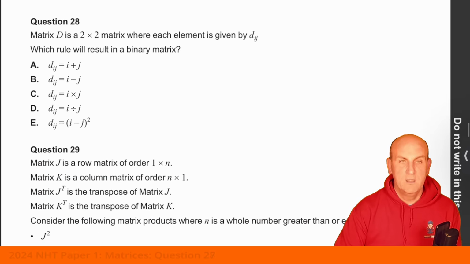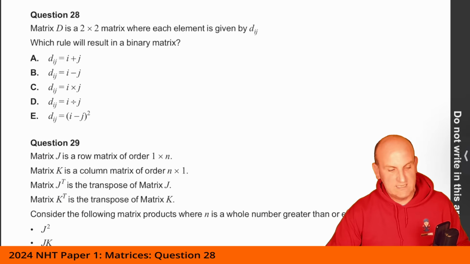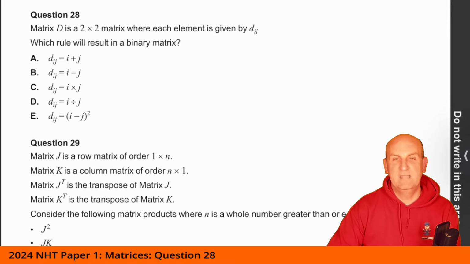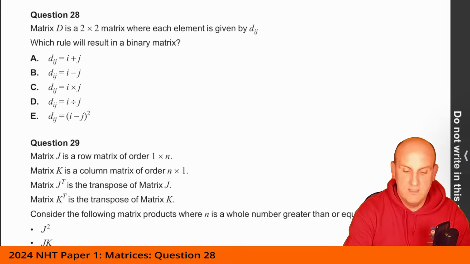Life is good. Matrix D is a 2 by 2 matrix where each element is given by Dij. Which rule will result in a binary matrix? Now, a binary matrix has just ones and zeros in it. There are lots of ways of doing this, but I tend to go to menu on the calculator. So matrix, create, and we have this great function in the TI-Nspire called construct matrix. What you do is you put in the formula i plus j, and we tend to do this through trial and error, but once you've done the first one, it's really easy.